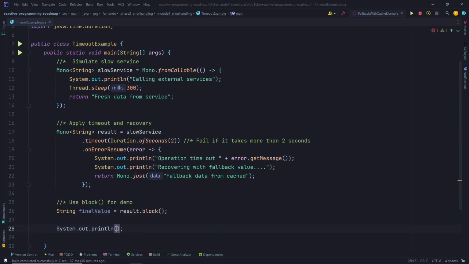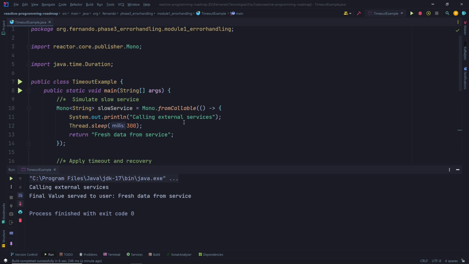Finally, let's print this final value served to user. So this is what the user is going to see on the screen, right? Final value. Okay, great. So let's see this in action.